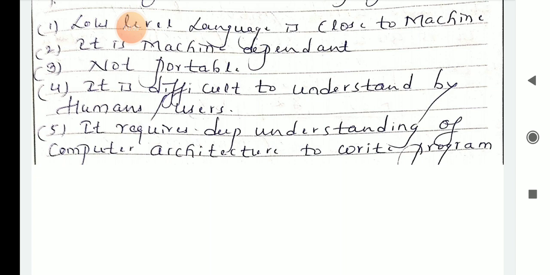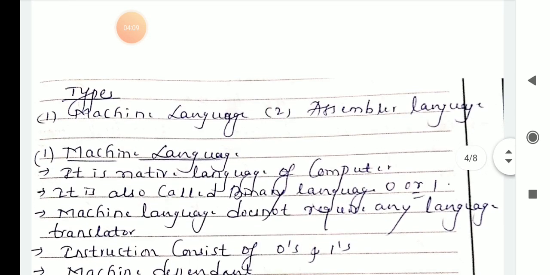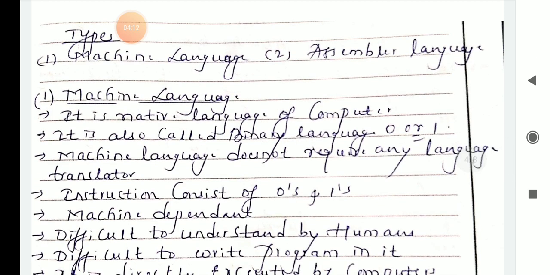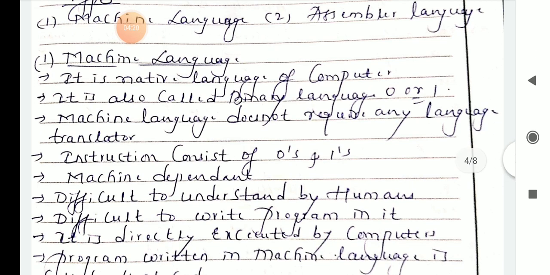So the first one: a low level language is closer to the machine. It is totally machine dependent. It is not portable. It is difficult to understand by humans or users. It requires deep understanding of computer architecture to write a program. Next we will discuss the types of low level language, that is machine language and assembler language. There are two types: one is machine language, and the other is assembly language.